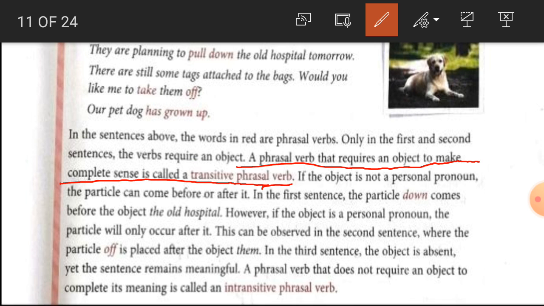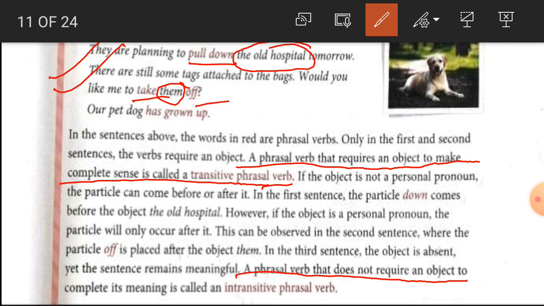The object the old hospitals comes after the phrasal verb pull down, and in the second sentence the object them comes between the phrasal verb take off. So the place can be changed according to the sentence, number 1 and number 2. And students, a phrasal verb that does not require an object to complete its meaning is called an intransitive phrasal verb.